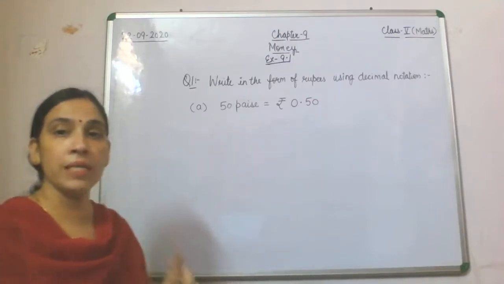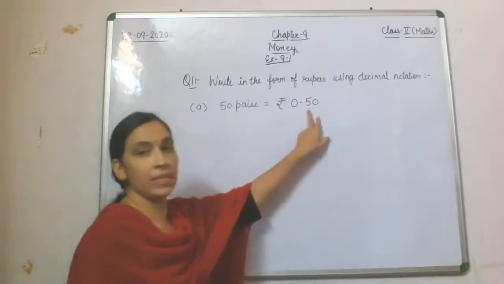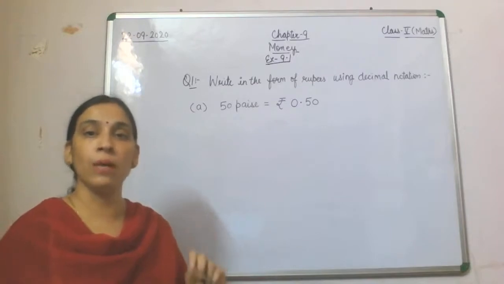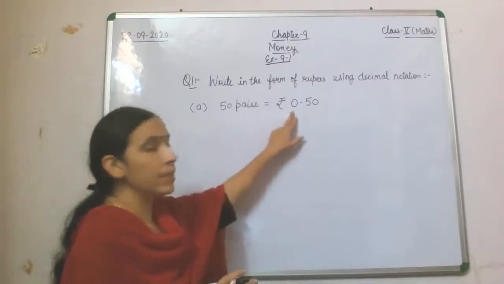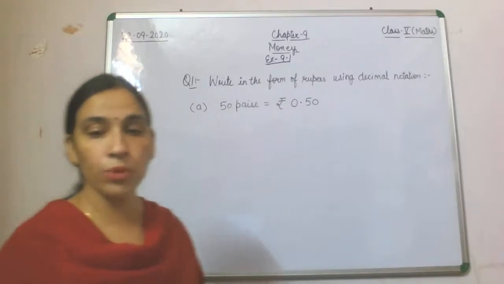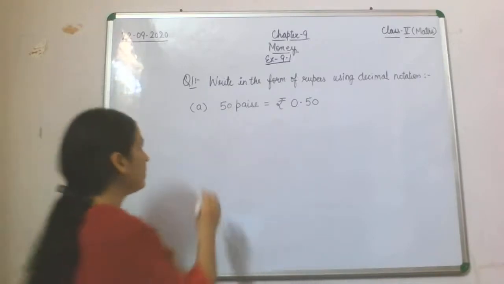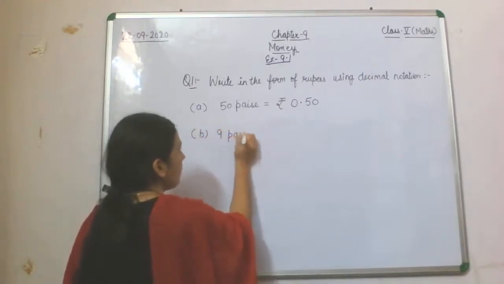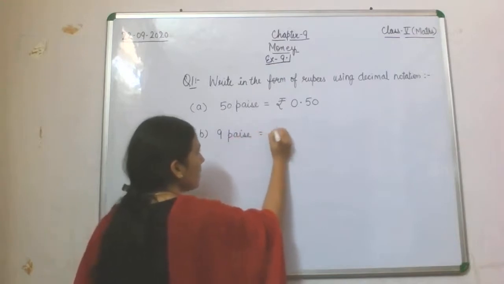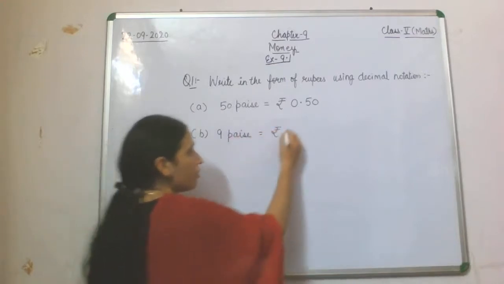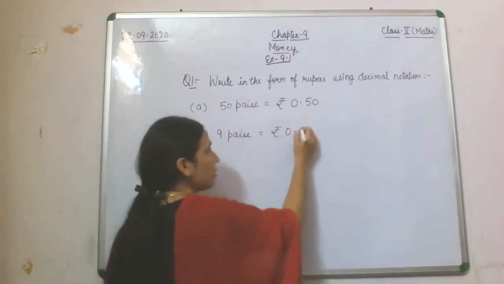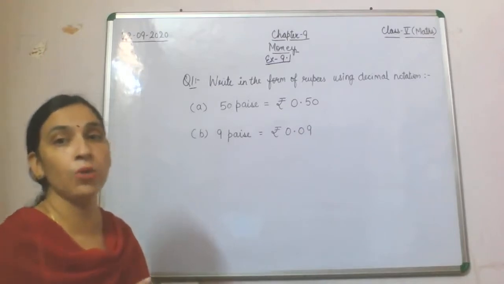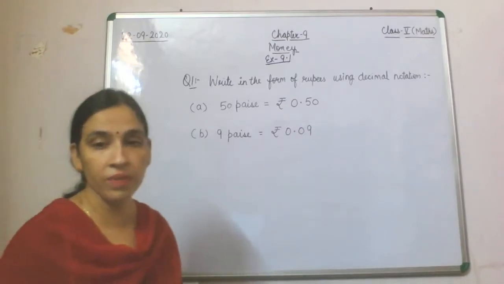Since rupee is not given, we will take the whole number as 0 on the rupee place. Now come to the next, 9 paise. Rupee is not given here either, so rupee will become 0 and 9 paise can be written like this, 0.09. So this is the decimal notation in rupee of the given paise.